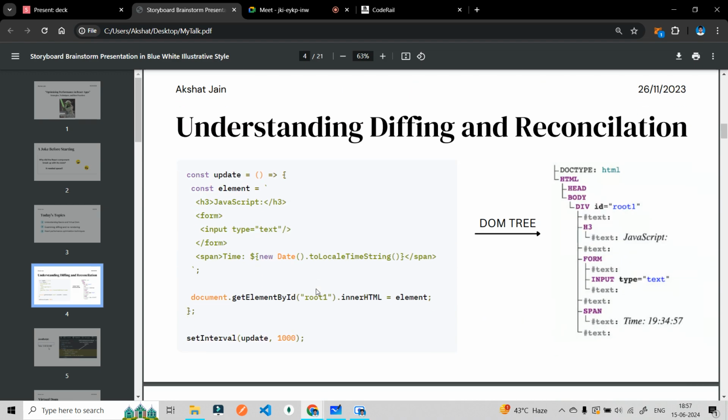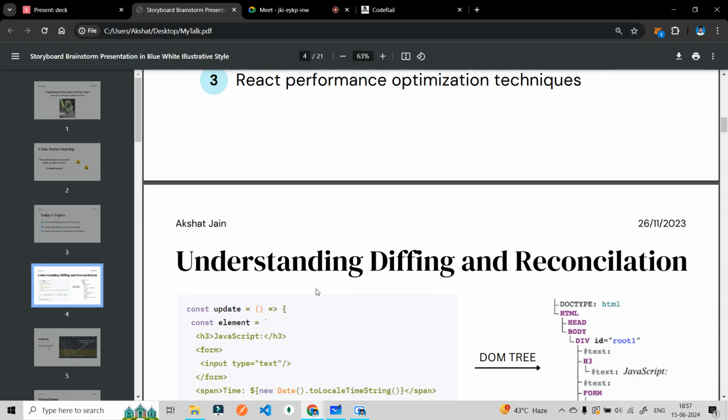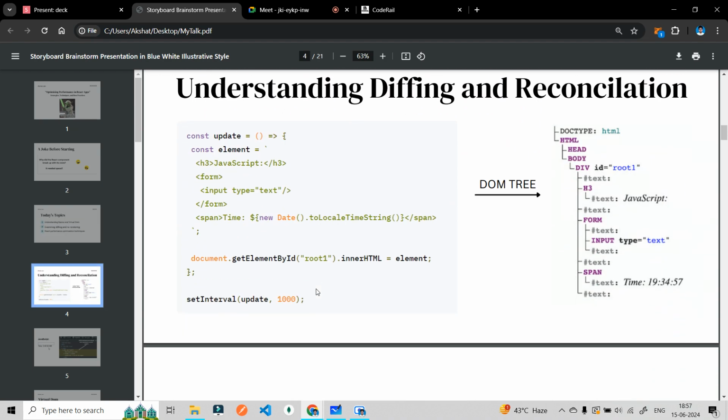I am showing you this again because in this particular slide I made things visually clear, so you can see how I was explaining it. So, understanding diffing and reconciliation. This is a particular JavaScript file.